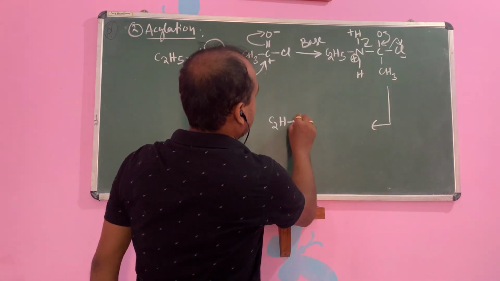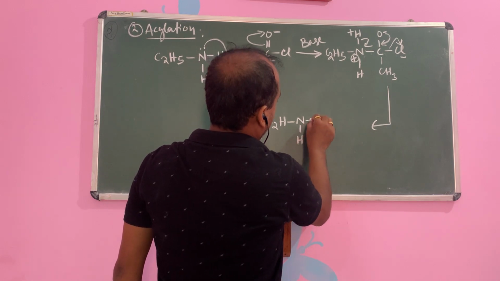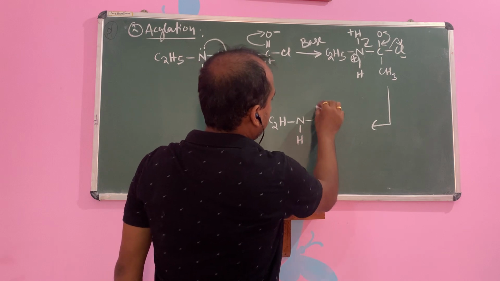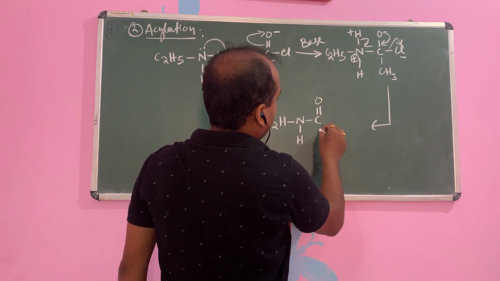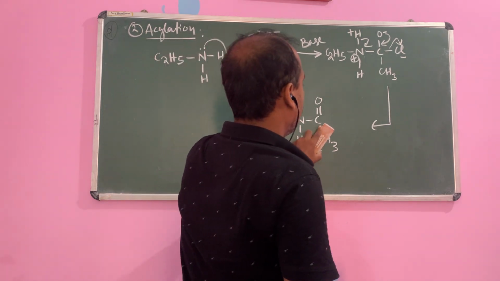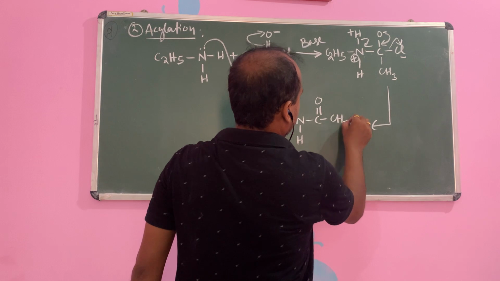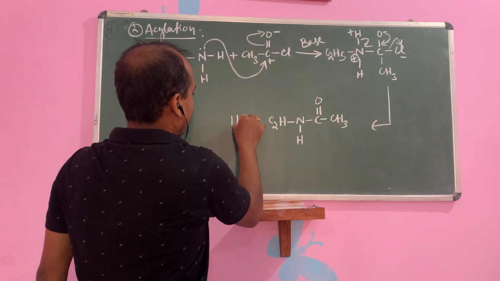Then what is the product? N, this is your H. Now single bond, this is C. Now formation of double bond. Now this one is your CH3, or you can write CH3 here also. There is already chlorine removed, so you write here CH3. Then what is the byproduct? HCl.